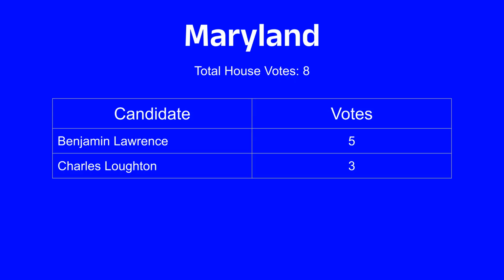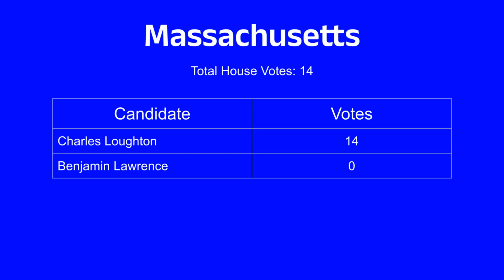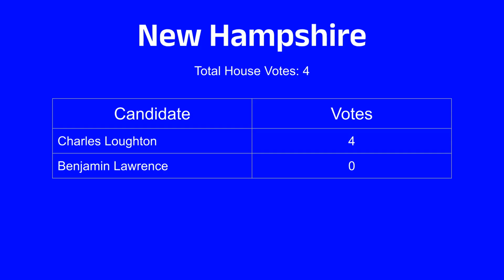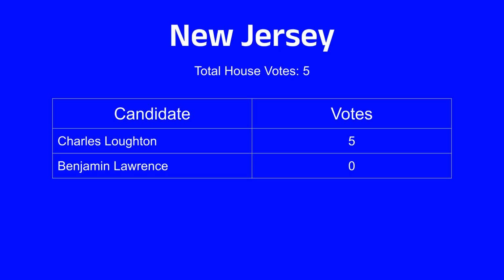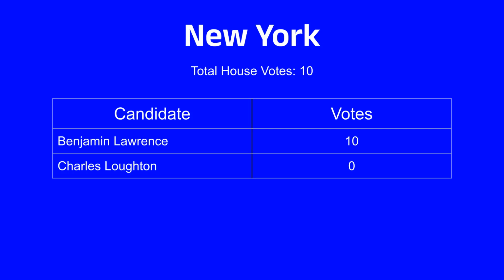In Maryland, with 8 total House votes, Benjamin Lawrence receives 5 votes and Charles Lofton receives 3. In Massachusetts, with 14 total House votes, Charles Lofton receives all 14 votes. In New Hampshire, with 4 total House votes, Charles Lofton receives all 4 votes. In New Jersey, with 5 total House votes, Charles Lofton receives all 5 votes. In New York, with 10 total House votes, Benjamin Lawrence receives all 10 votes.